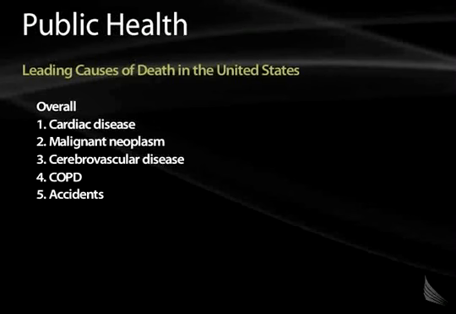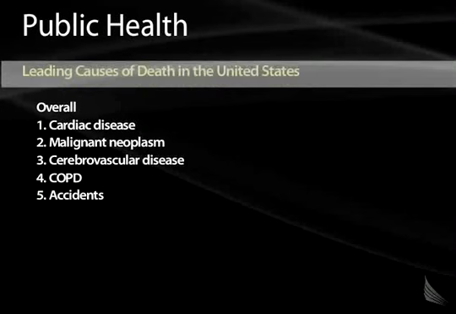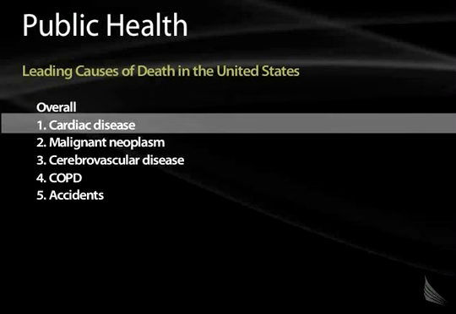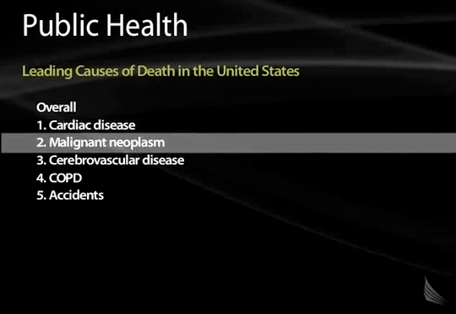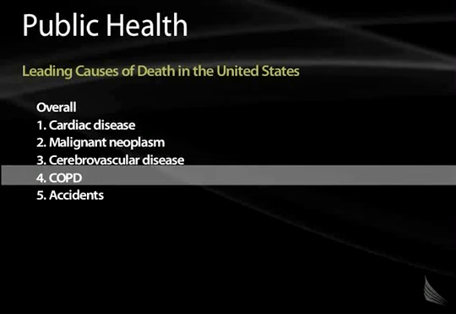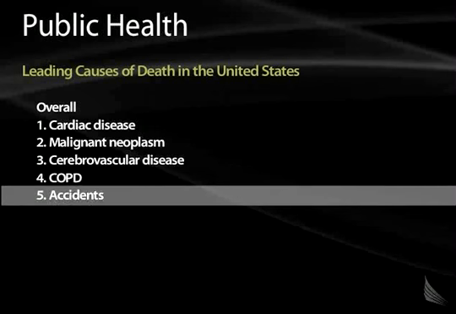What are the causes of death? The leading causes of death in the United States overall are number 1, cardiac disease, number 2, cancer, number 3, cerebrovascular accidents or strokes, 4, COPD, and 5, accidents. So on your exam, if they say leading cause of death and they don't give you a particular age group, these are the ones that you're going to answer. But if they give you a particular age group, then in the next couple of slides we'll go over those factors.